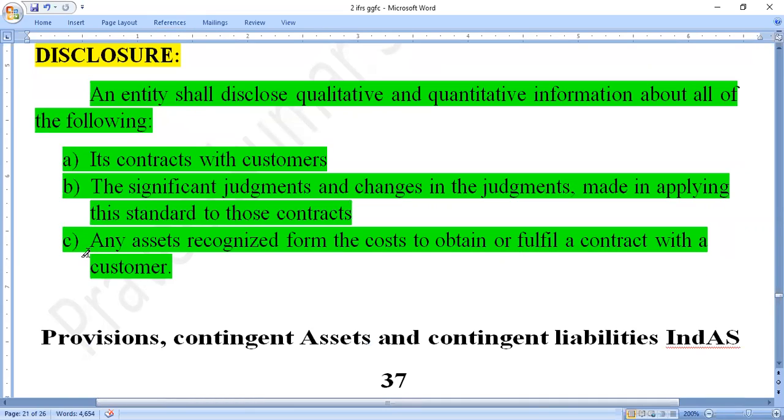And the third one is any assets recognized from the cost to obtain or fulfill the contract with the customer. Any type of cost or expenditure incurred related to the contract, we should also disclose in the financial statements. These are all the disclosures of revenue from customers, Indian Accounting Standard 115. This is about this standard.